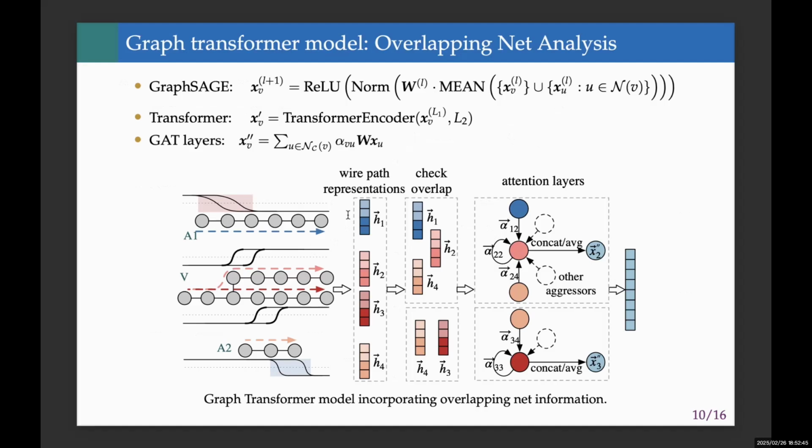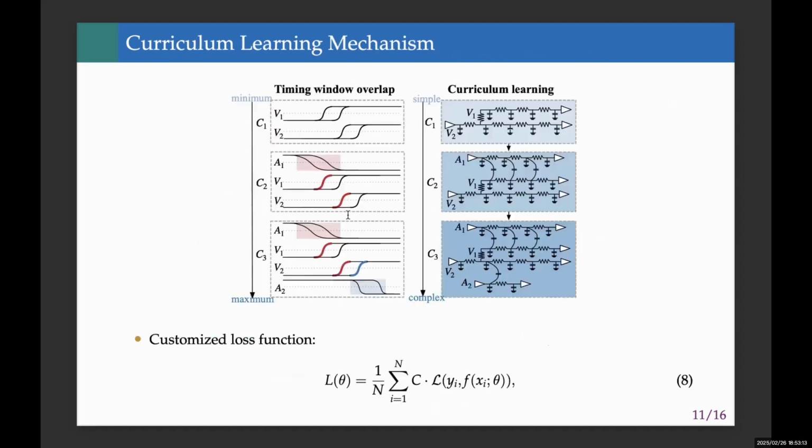For example, if the late arrival edge of a victim path overlaps with the early arrival edge of an aggressor path, we establish a virtual connection between them. These connections are then processed using GAT layers to model the interactions between paths and measure how strongly each aggressor affects the victim. In the end, we aggregate the enhanced features of the victim net to generate the final output.